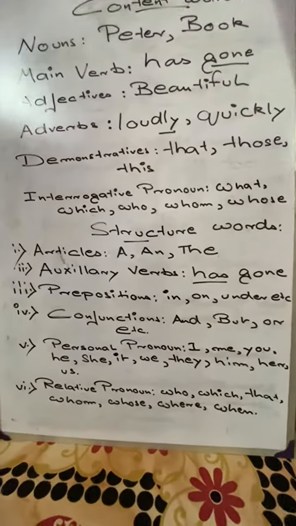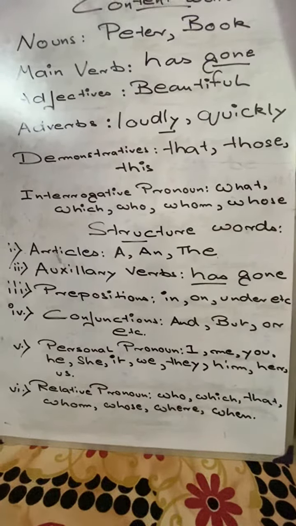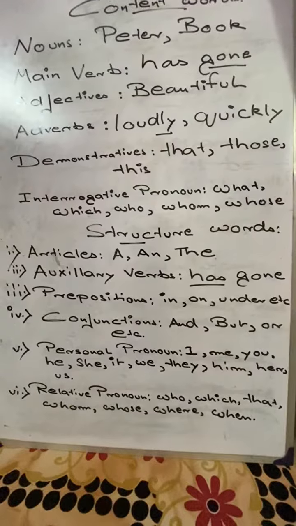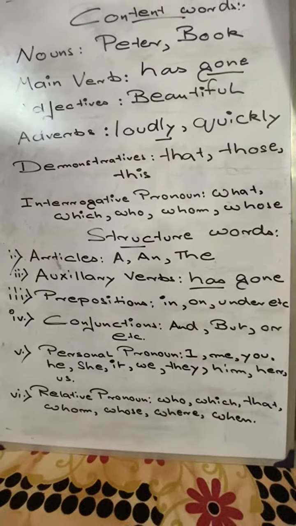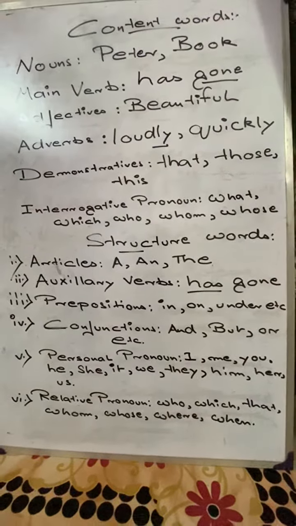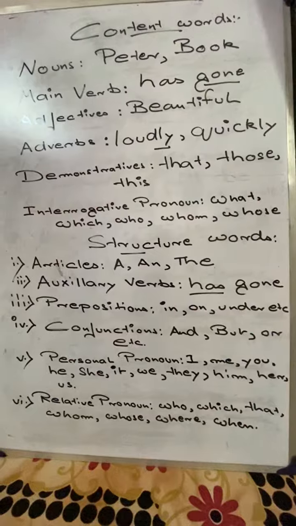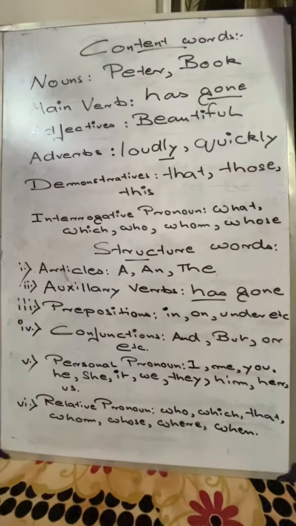Next comes auxiliary verb, as I was talking about. I have written the same phrase here, has gone. So now in the case of structural words, gone is not important because gone is a content word. Okay, has is an auxiliary verb, a helping verb, and helping verbs are not stressed in spoken speech.